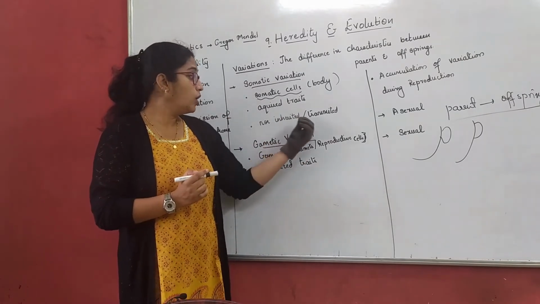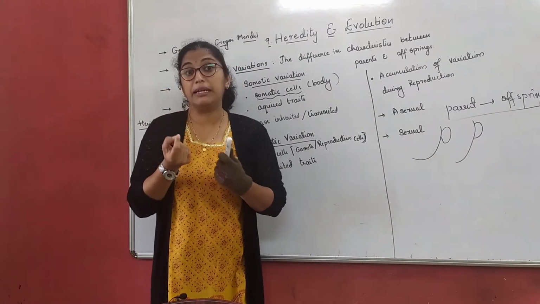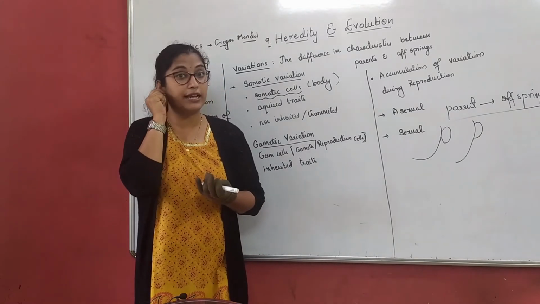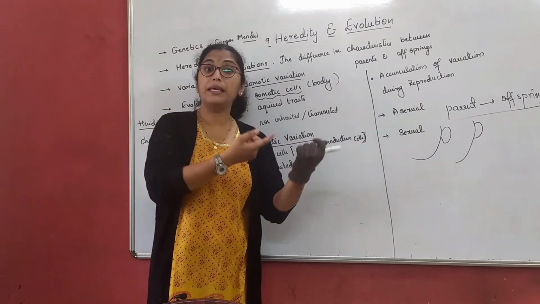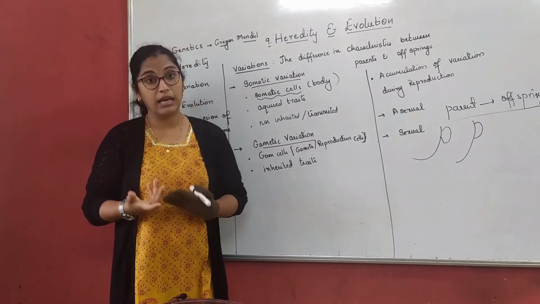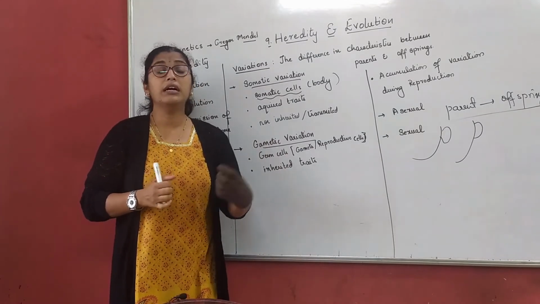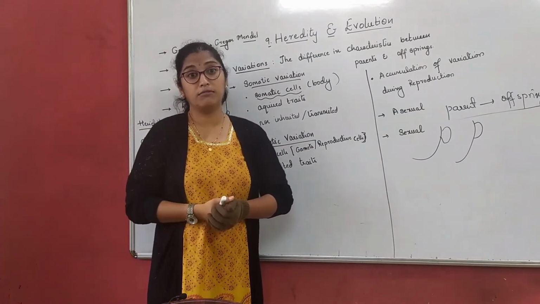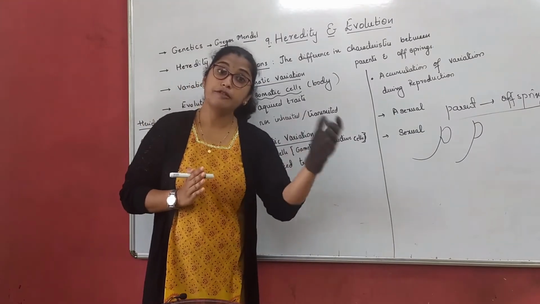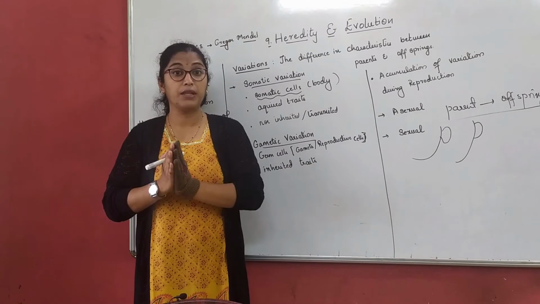Now for example, we pierce the ear. The actual word for that is boring of the pinna. We pierce it, right? That means my mother had pierced it, my father also had pierced it, but I am not born with a pierced ear. Am I right? I had to do that afterwards, right? Or for example, we cut the tail of a dog. That means the offspring will not be born with the tail cut. The offspring will have a tail, but the tail was cut for the dog in its lifetime. Are you getting the point?